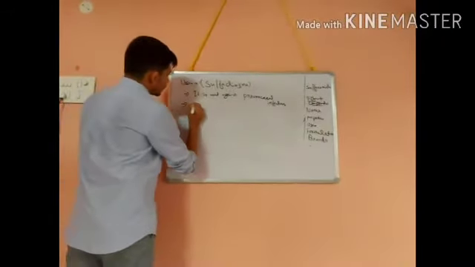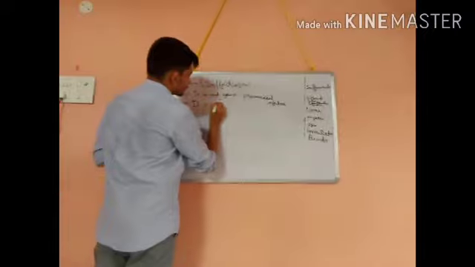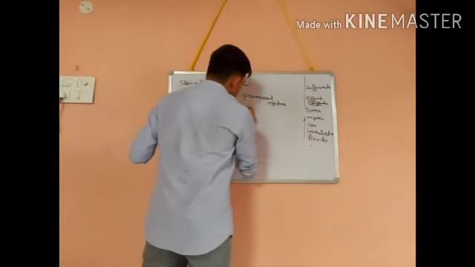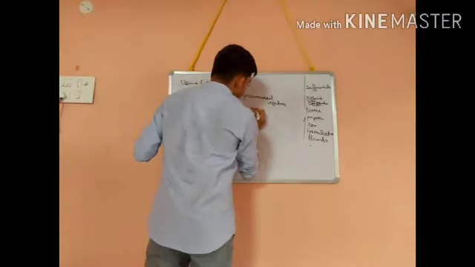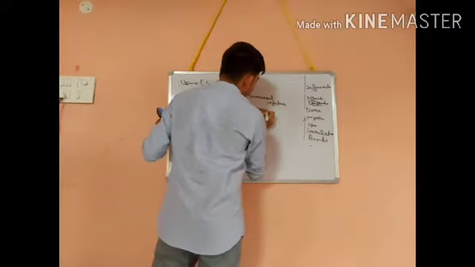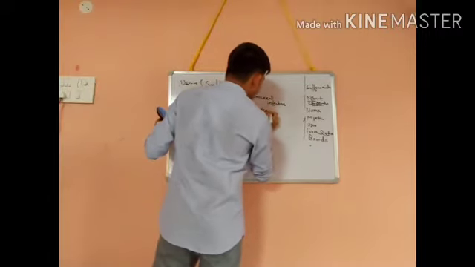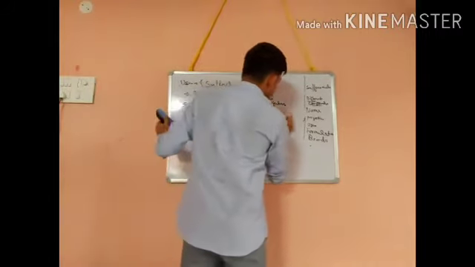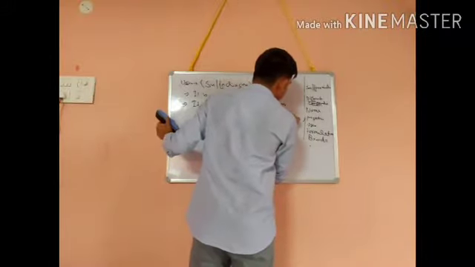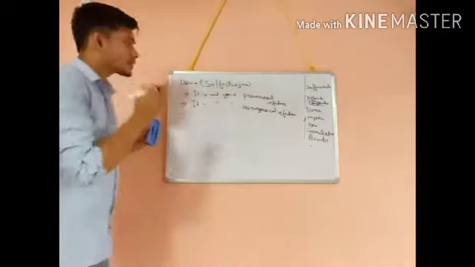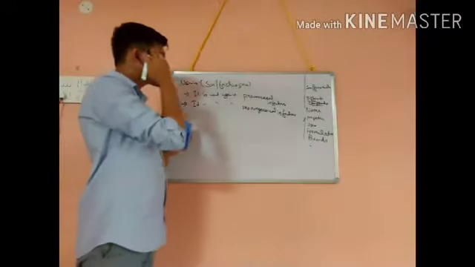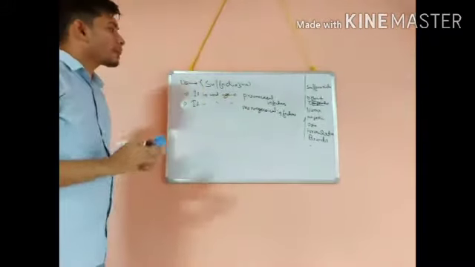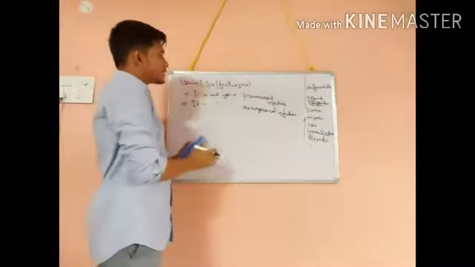Then it is also used against meningococcal infections. So meningococcal infections, you have to remember, are the infections caused by the meningococcus. Some bacteria are classified as meningococcus bacteria.